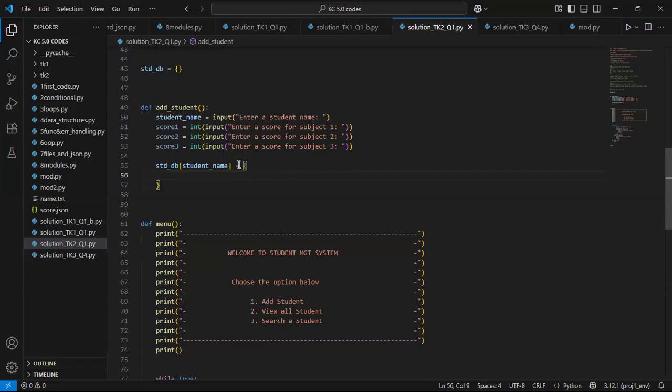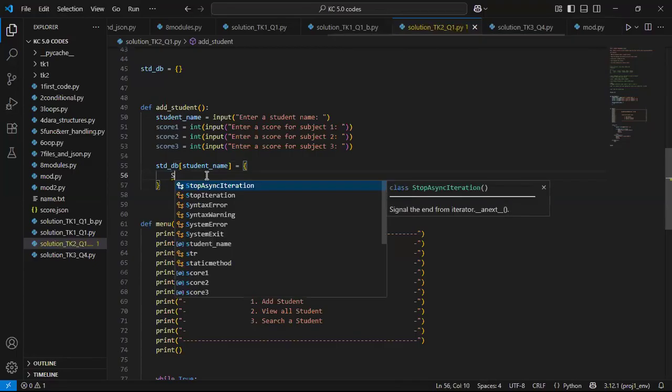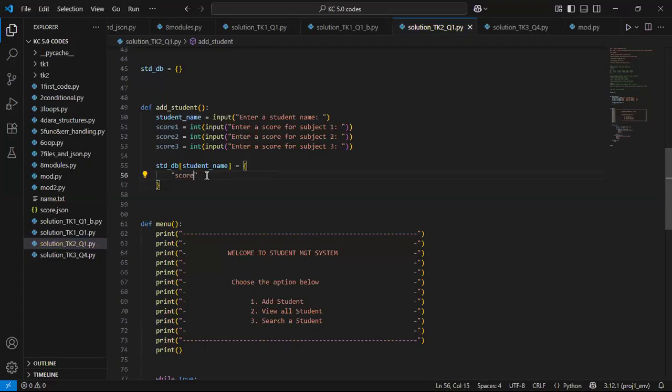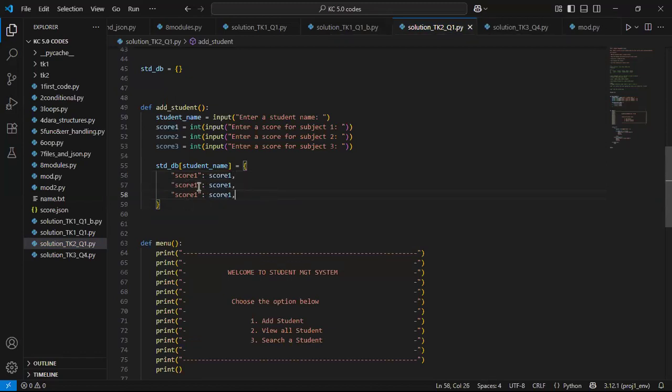In this case, I'm saying let my key be student name, and then let the value be another dictionary, whose score 1 would be score 1 value, comma, and score 2, score 3. So my score 3 will come here, and my score 2 will stay there. But remember, at some point, this should be score 3.